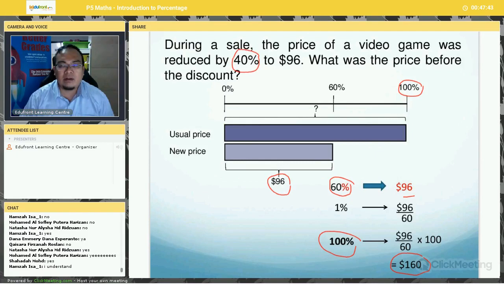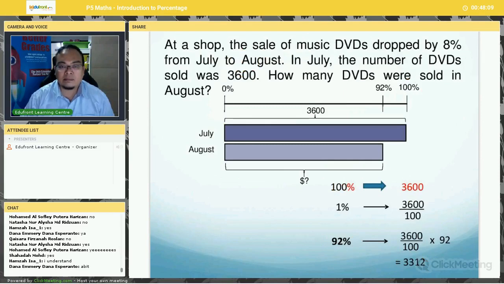You can get quite fast. If you don't understand, for the P5 it's normal. For the P6s, I expect you to understand immediately. For the P5, if you don't understand, no worries. You can always review this lesson again later on, because some of you have just started learning percentage, or have not even started in school. So not to worry if you find this quite overwhelming.